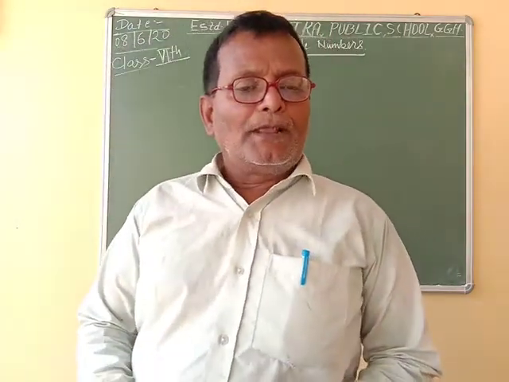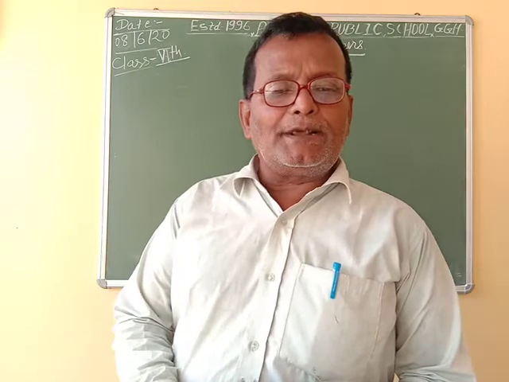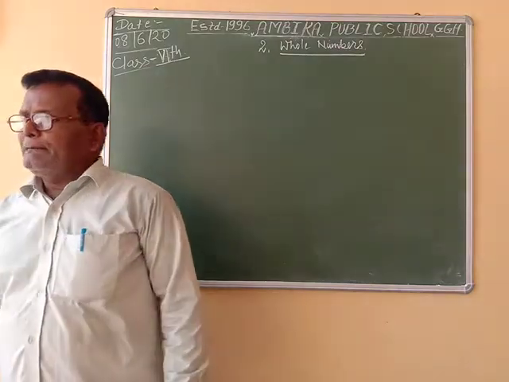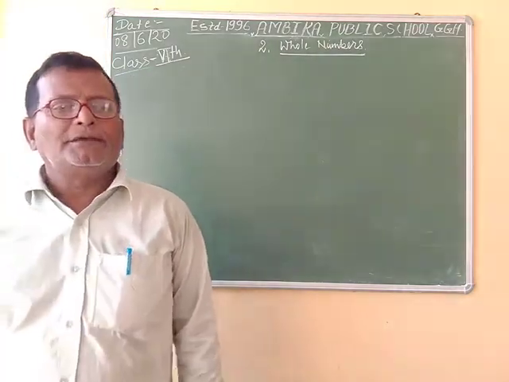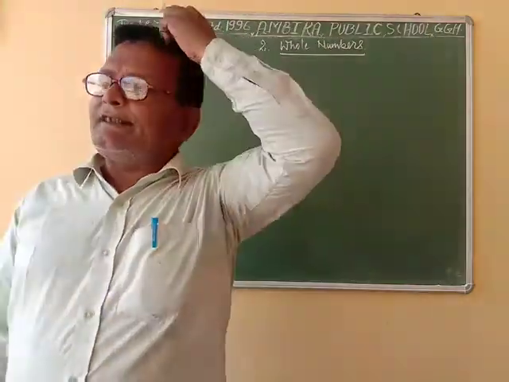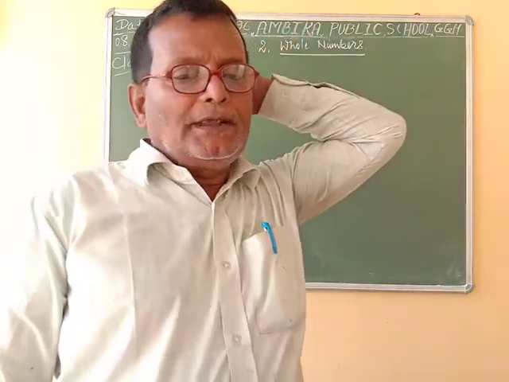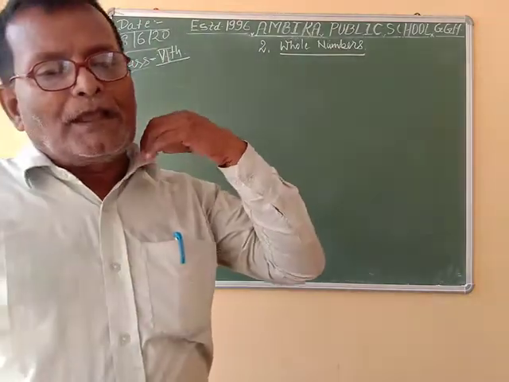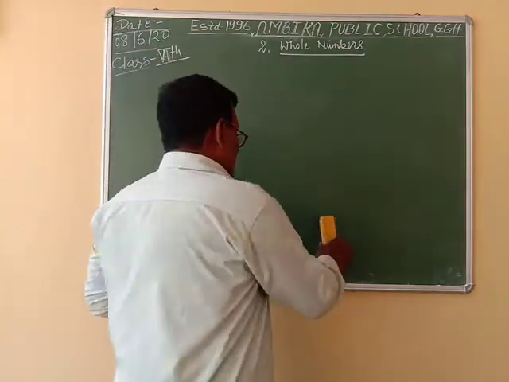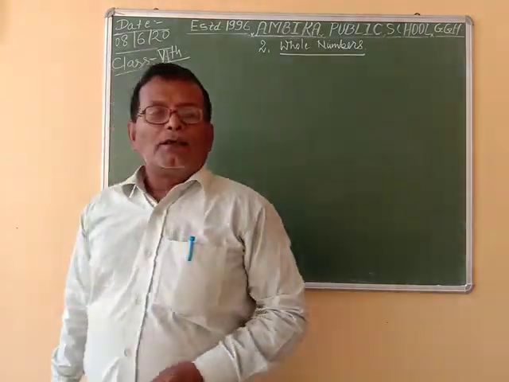We have to know that the smallest natural number is 1, but the greatest natural number cannot be obtained because natural numbers are infinite. The smallest whole number is 0, but the greatest whole number cannot be obtained. These facts are very important to understand and solve questions.